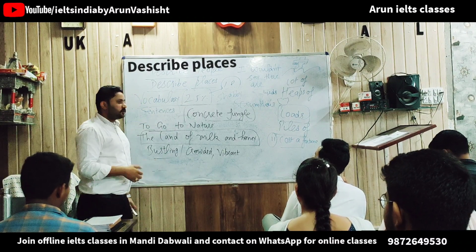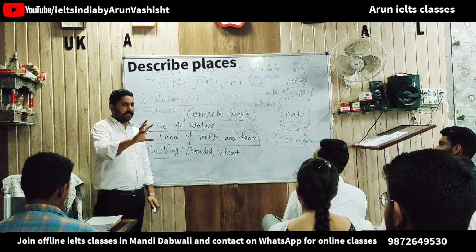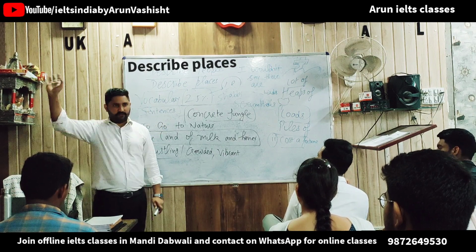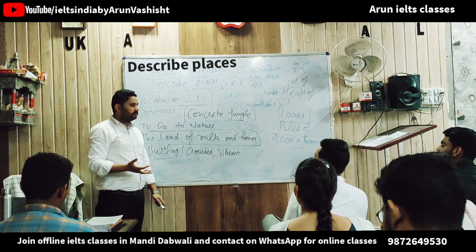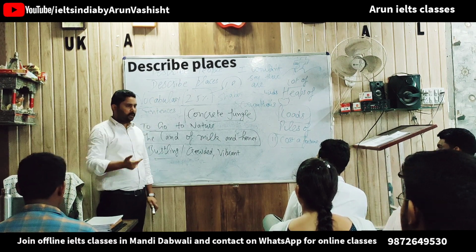Alright, anyways. So which place would you like to go? I want you to describe one place in 2, 3 lines. So I want to go to that place because that place is ABC. So you have your language. Jaspreet, which place would you like to go? 1 to 2 lines.